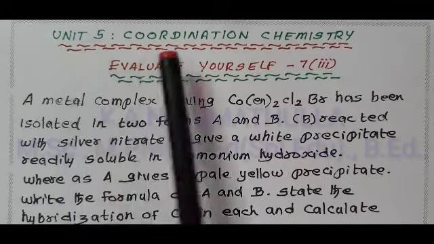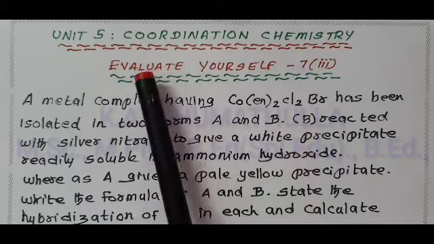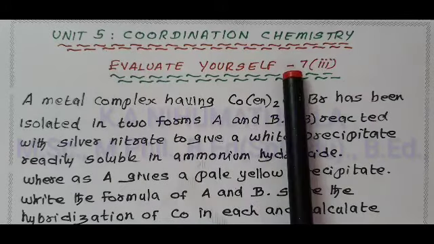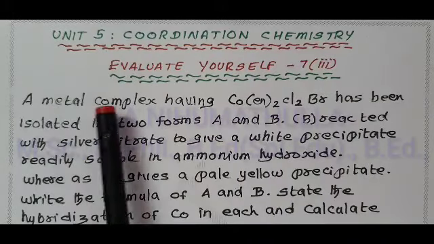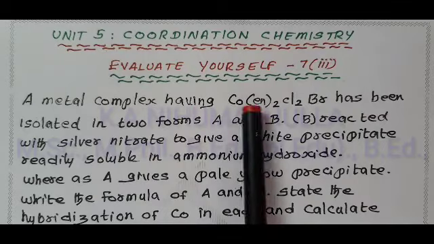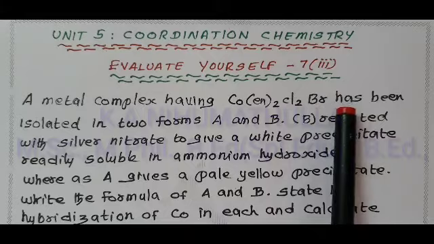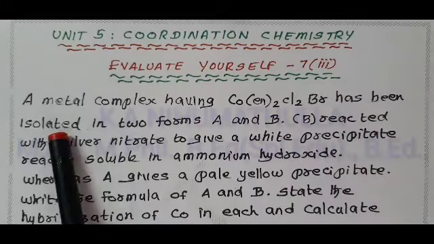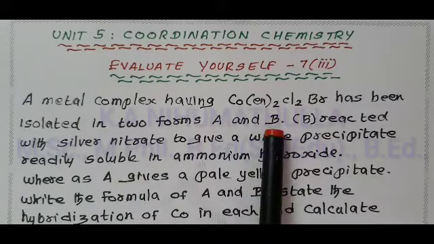Unit 5 Coordination Chemistry. Evaluate yourself 7.3. A metal complex having Co(en)2 Cl2Br has been isolated in two forms, A and B.